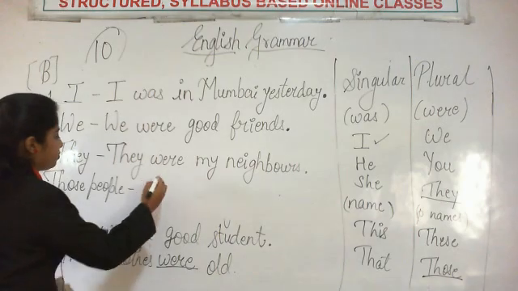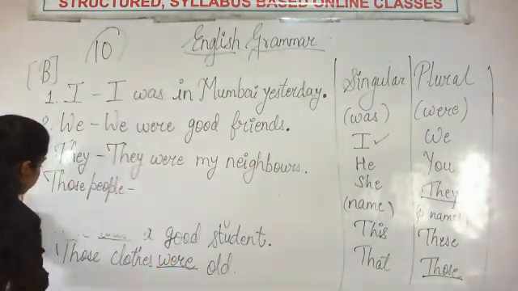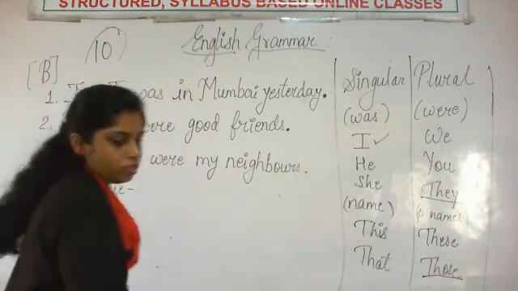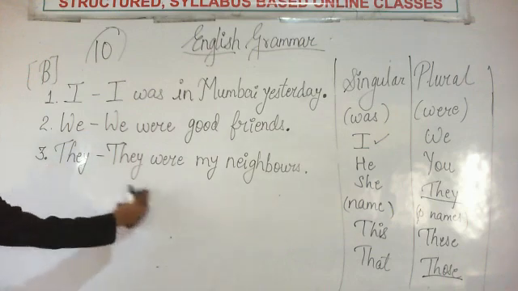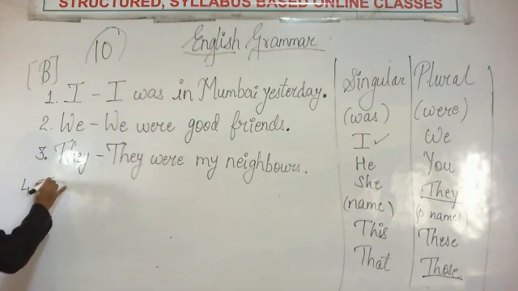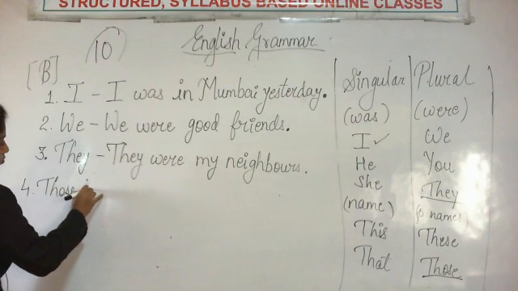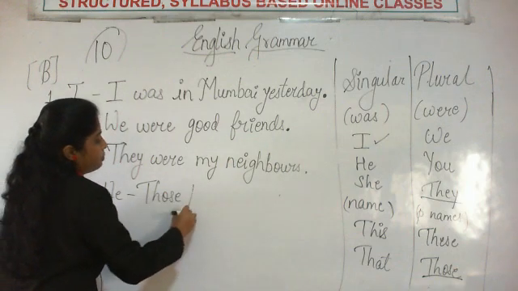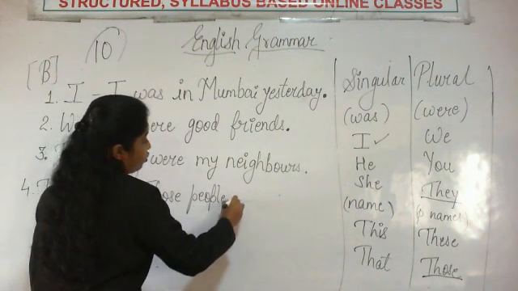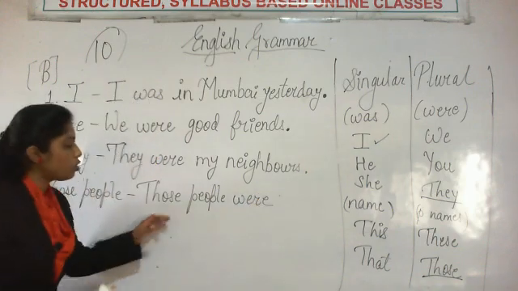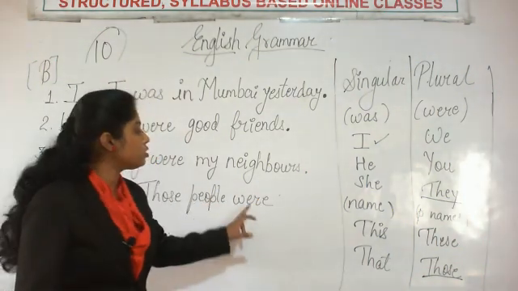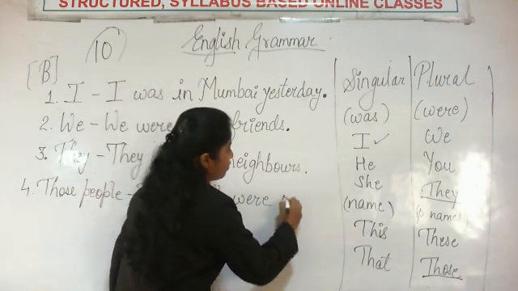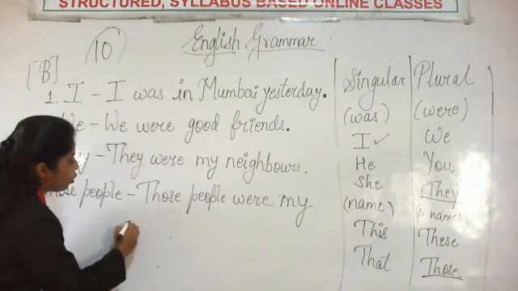So those people were, because those is a plural subject here. So with those we will use were always. So those people were, let's say, my classmates. Those people were my classmates.